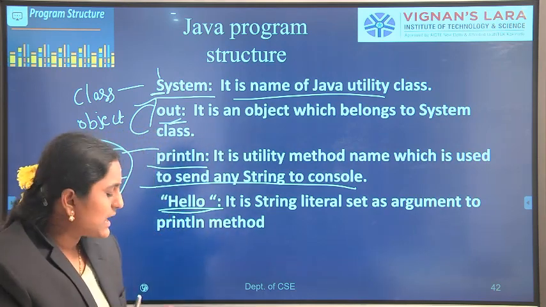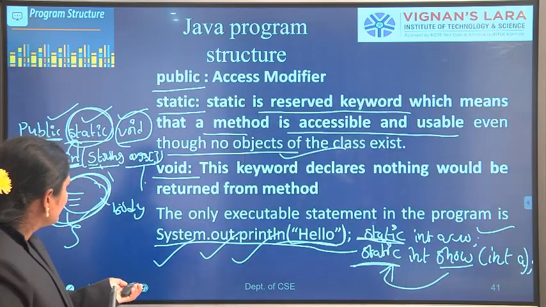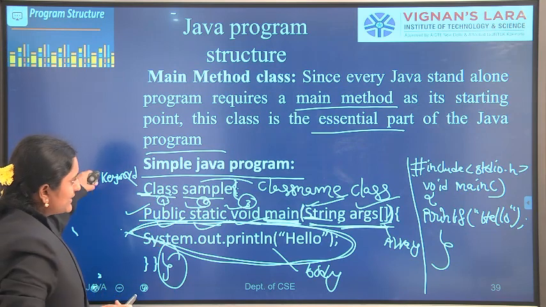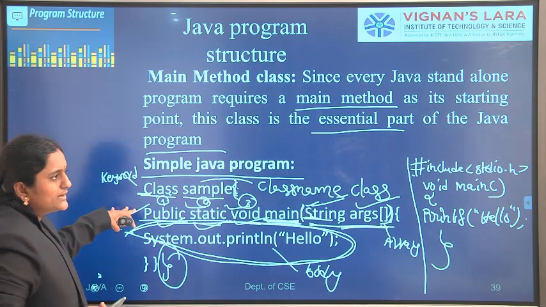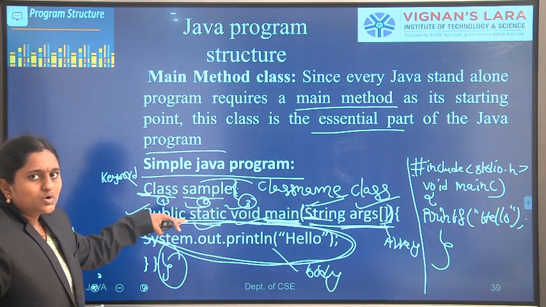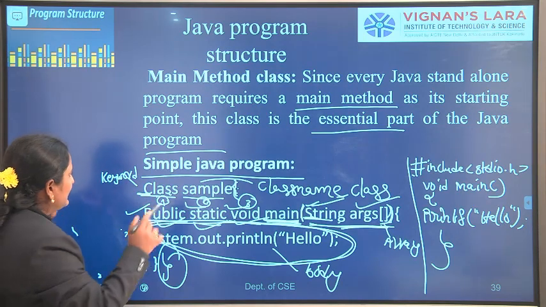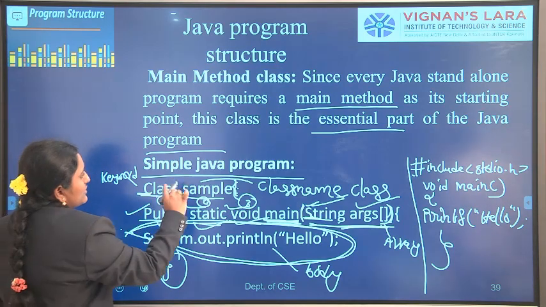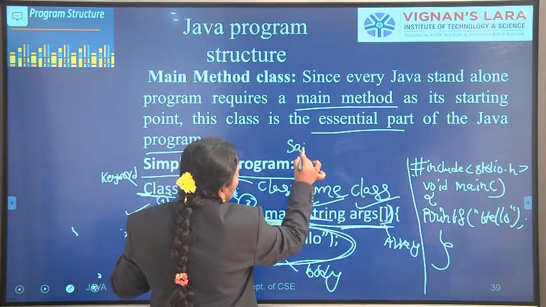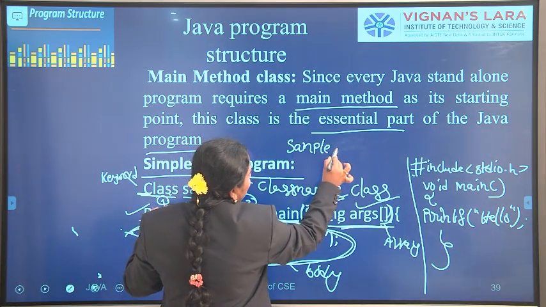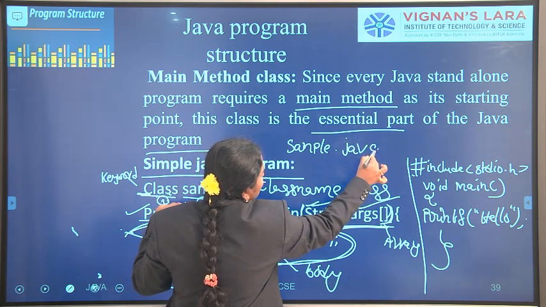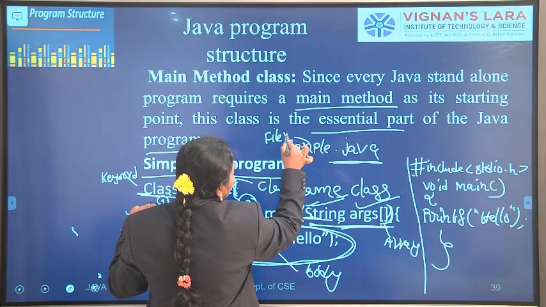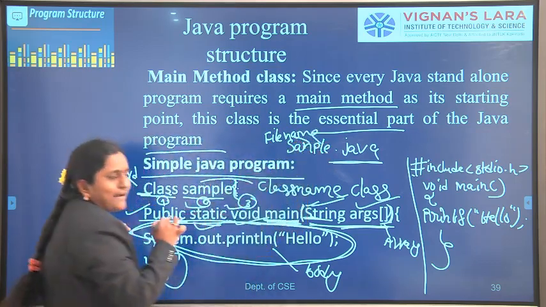Okay, this is about our Java program structure. For example, we can write one program. It is a simple Java program. What is the aim of this program? It is displaying hello on the console. In this program, we can save it as sample.java. In Java, we save our files with the .java extension. Here sample is the file name.